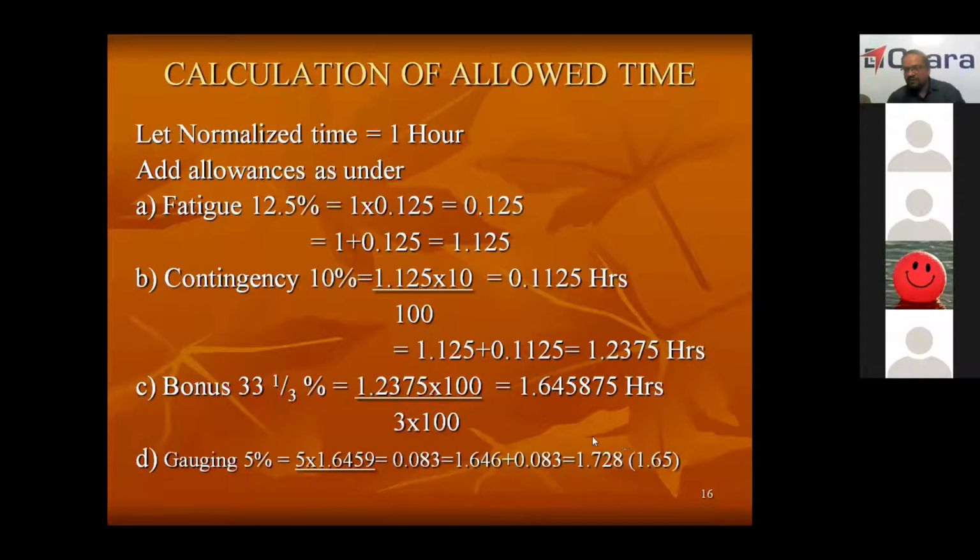1.728 hours. But here, the 7th Pay Commission has imposed a 10% cut on the timing. So that's why now, to the normalized hour, they are multiplying by 1.65. So if 1 hour is the normalization, 1.65 hours will be the allowed time given to the worker. Within that time, you should finish, save some time and earn incentive. How the time is saved and how the incentive is calculated, we will see.